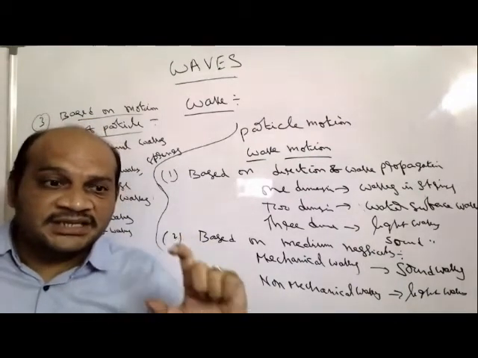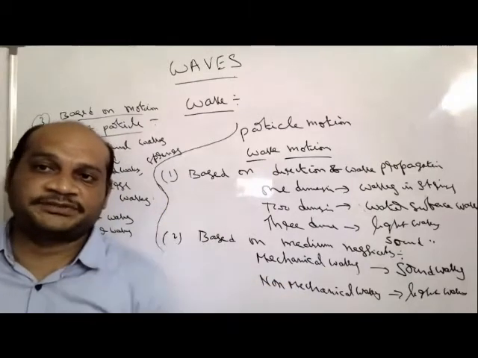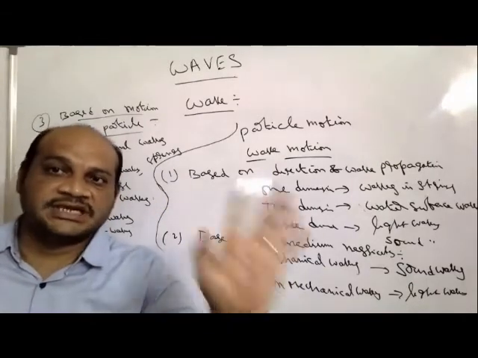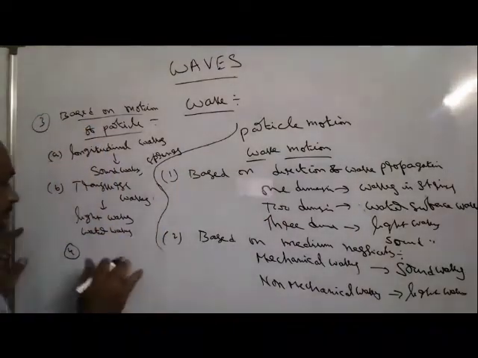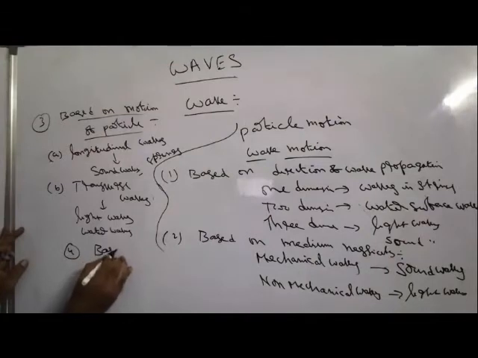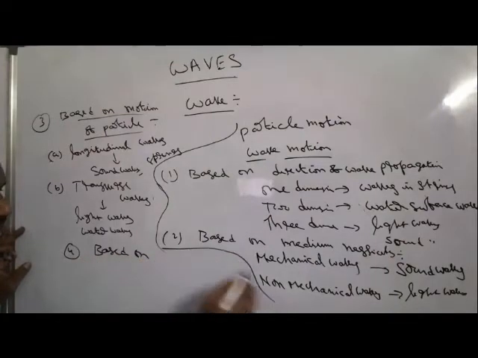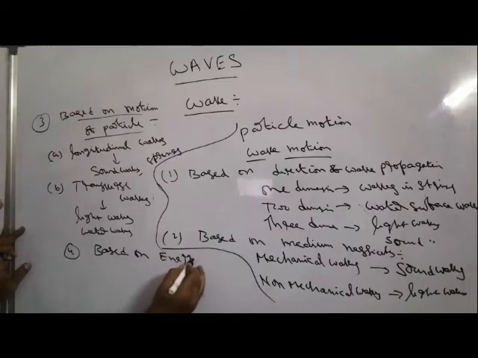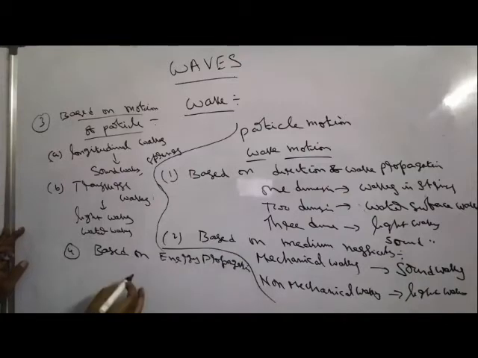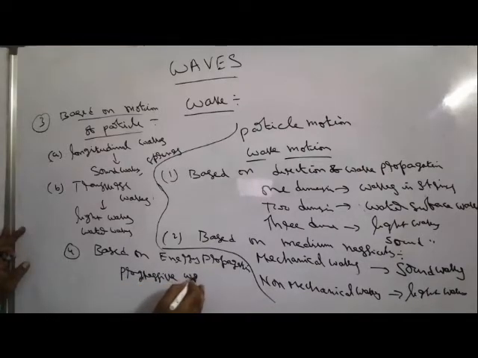Based on the energy propagation, waves are classified into two types: progressive waves and stationary waves.